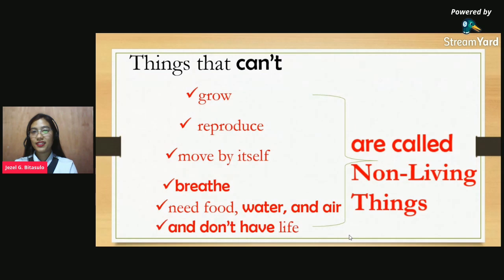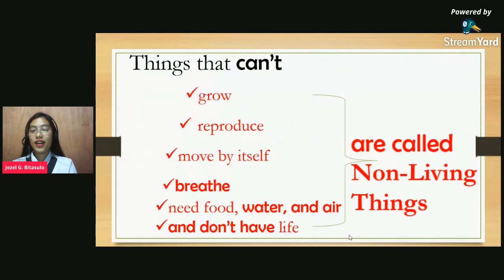What are those things that can grow, can reproduce, can move by itself, can breathe, need food, water, and air, and have life? Did you remember that? Okay, tell me. Yes, Jess. Very good, Jess. Those things are called living things.